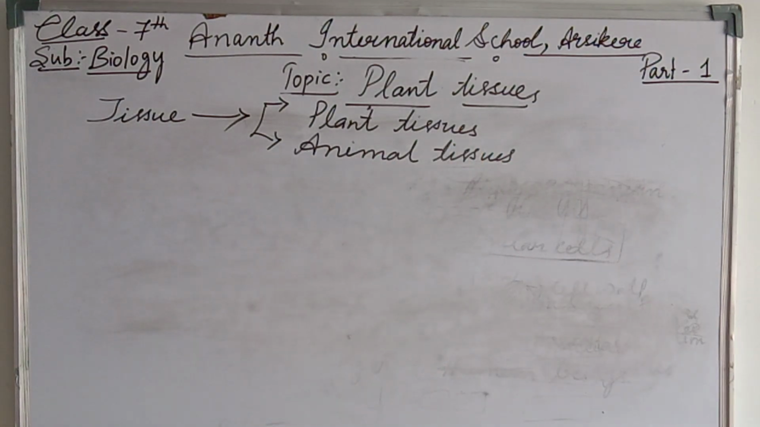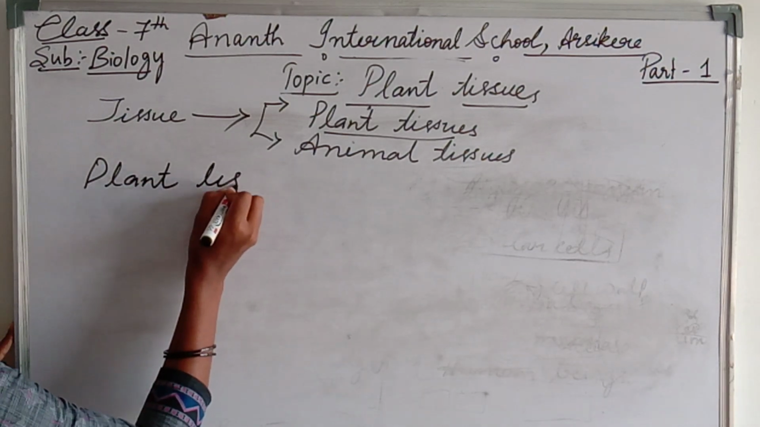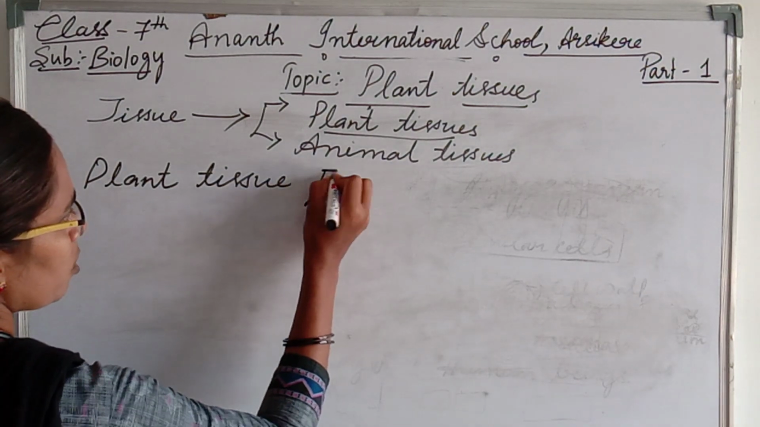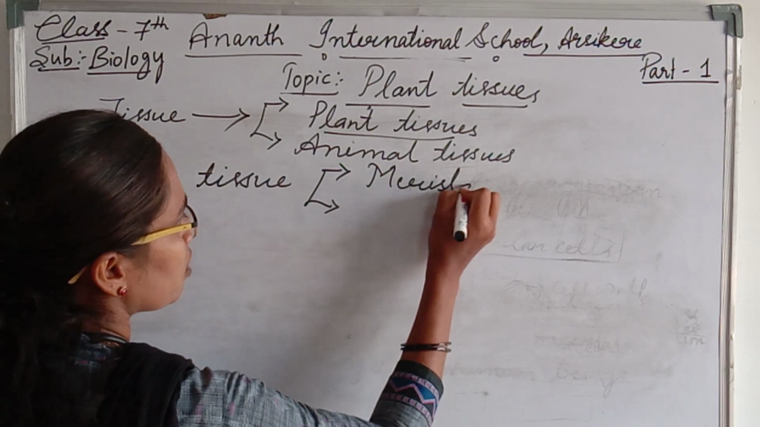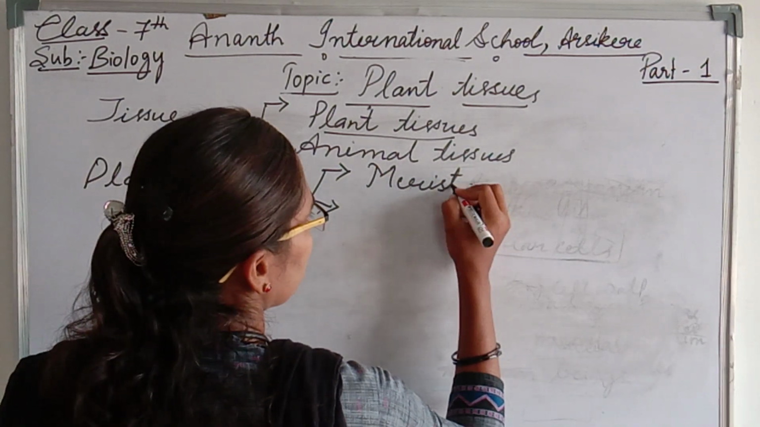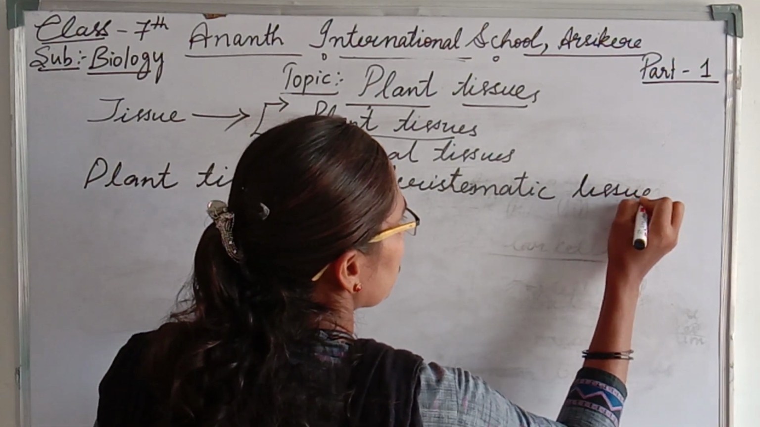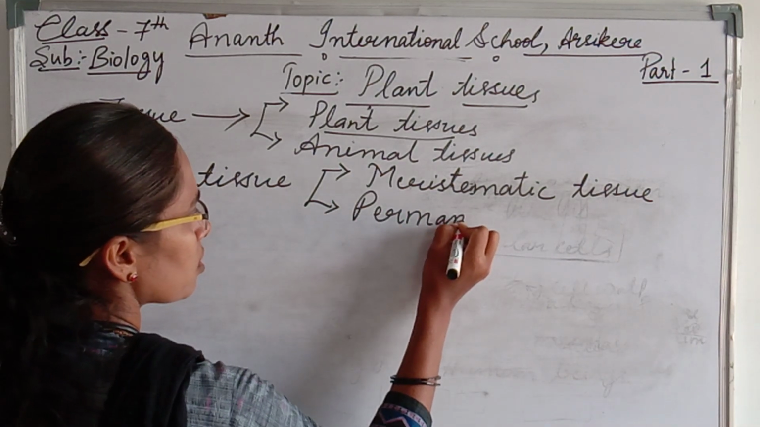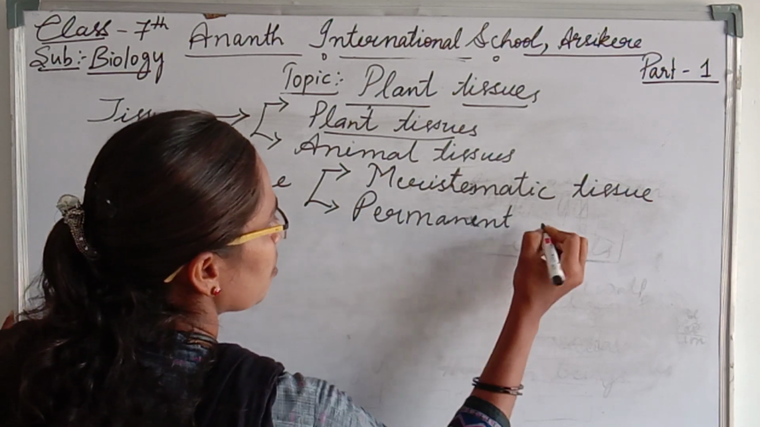So now mainly we shall focus on the plant tissue. Plant tissue is mainly divided into 2 types. First one is the meristematic tissue, and the second one is the permanent tissue.